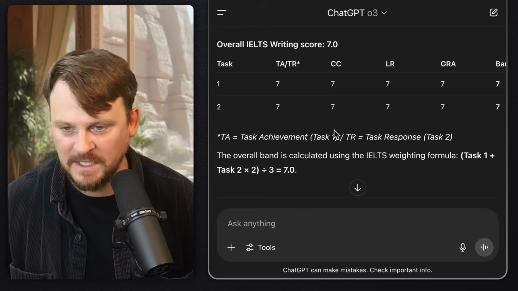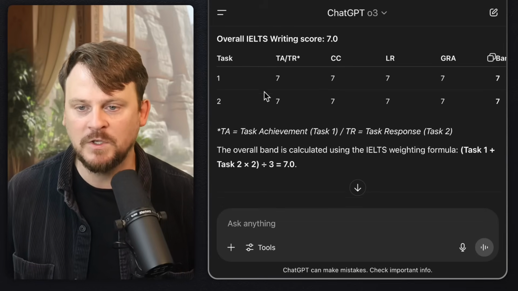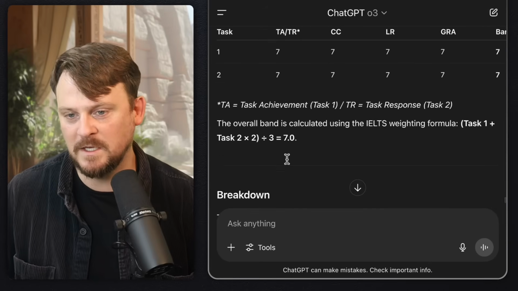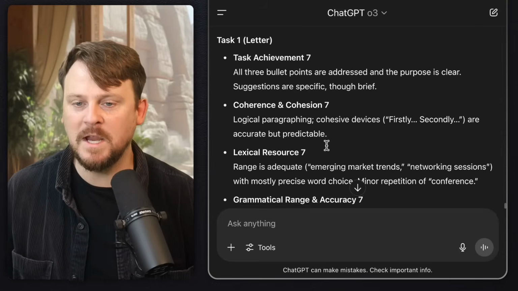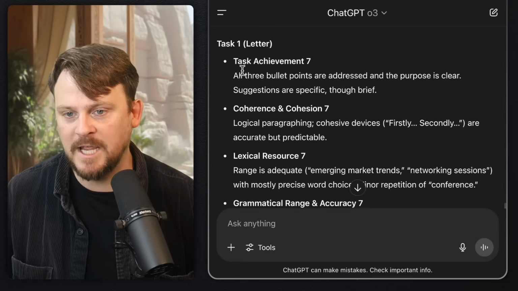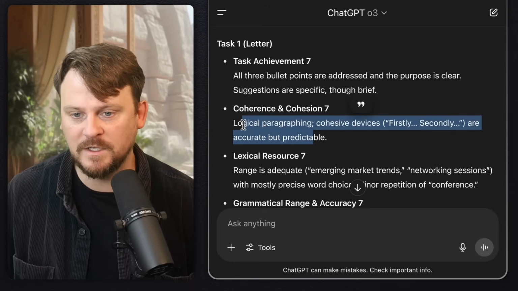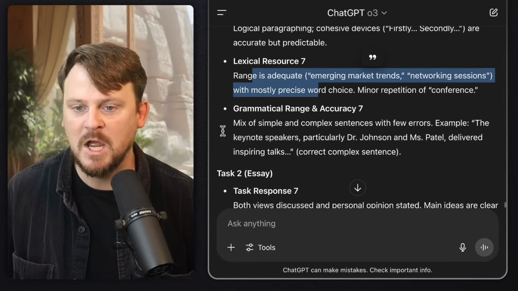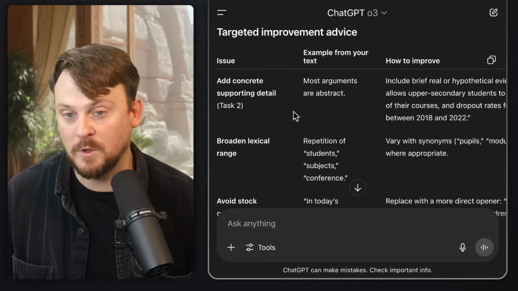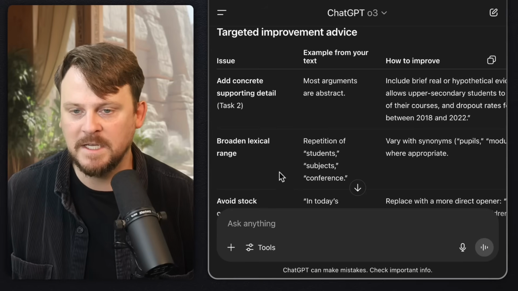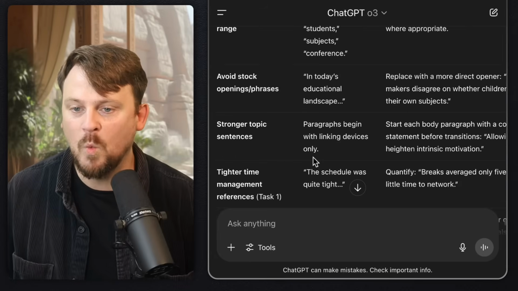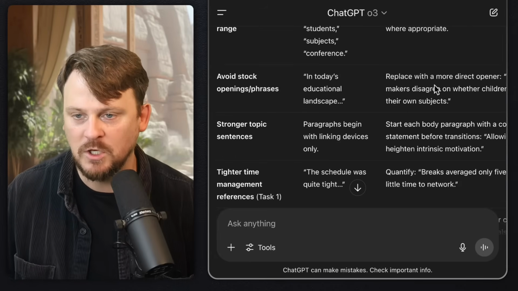It's about a 7, around a 7, or maybe slightly above. So the criteria here, and we won't go over the criteria, but it's basically doing a calculation, and then the breakdown, which is the important thing. And this is all the tasks in the writing section. Task 1, task achievement, 7, coherence and cohesion, lexical resource. Task 2, it's giving 7 for all of these basically, which is about right, so pretty good. Targeted improvement advice, and then it's giving some recommendations, which is again part of the prompt. Basically, why did you give this, and then tell me how I can do it better.